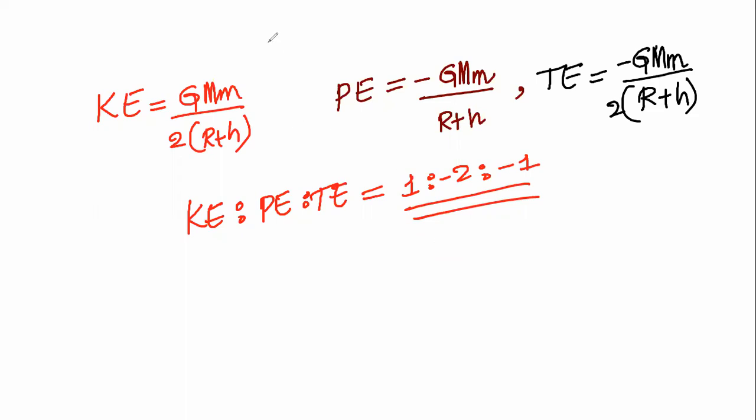See, a mass capital M is there that we have to split into two smaller masses, M1 and M2.